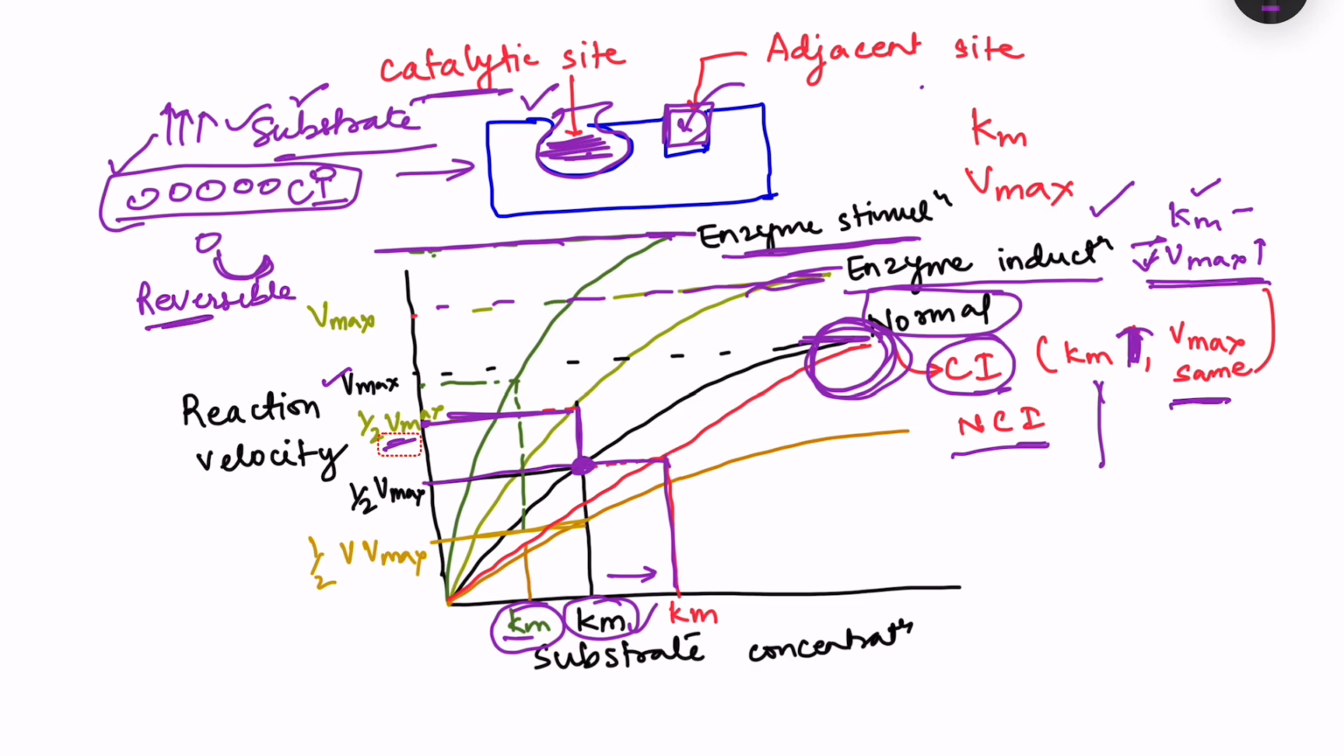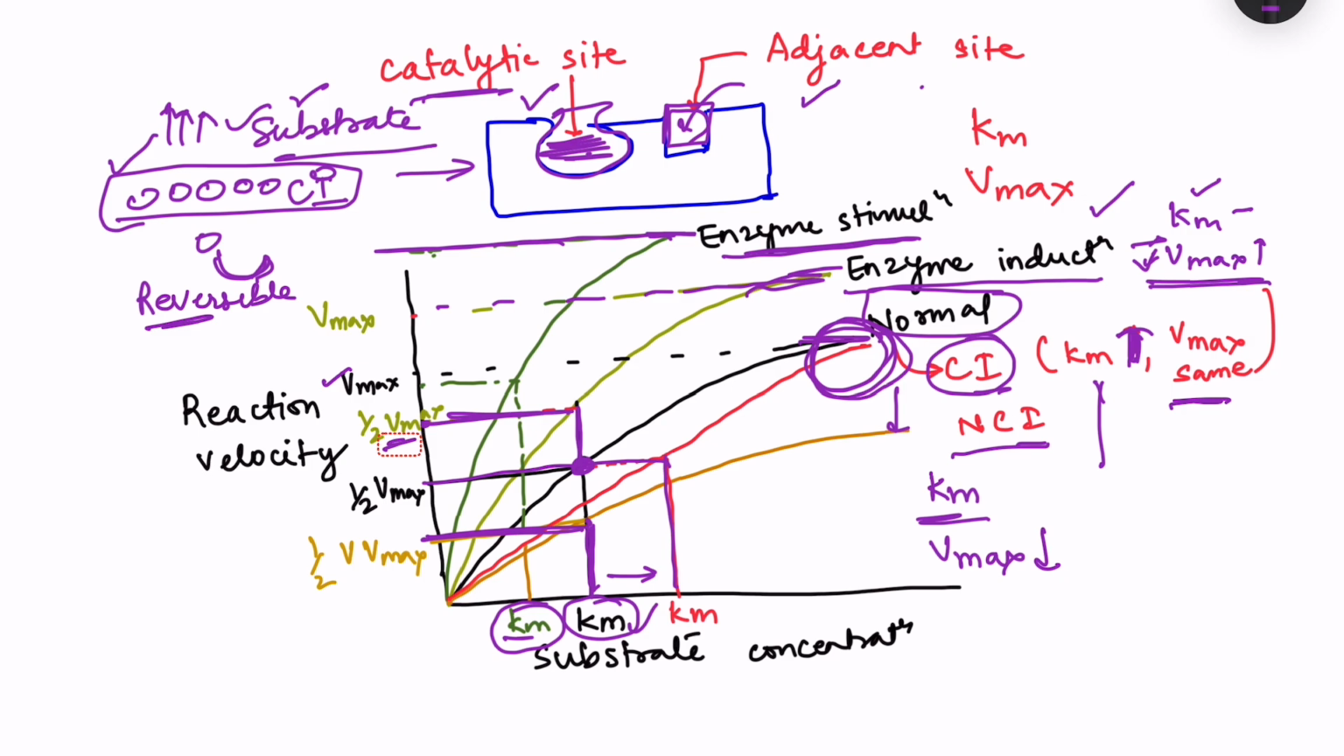And non-competitive inhibition, when it is binding to the adjacent site, well, it doesn't allow the reaction to take place. Even if the substrate is able to bind, the reaction is not going to take place. So what happens is that Km remains unchanged, but Vmax is decreasing, and because Vmax is decreasing, half Vmax is decreasing, so for this half Vmax the Km doesn't change. Okay, so Km remains the same. That means the substrate concentration at which half maximum velocity is reached. So that is non-competitive inhibition.